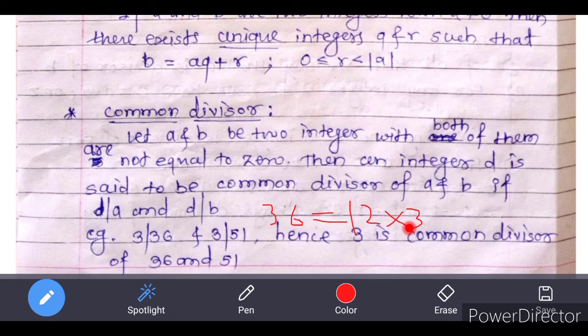Then by definition of divisibility, 3 divides 36. And 51 can be expressed as 51 is equal to 17 into 3. So 51 is also a multiple of 3. Then again by definition of divisibility, 3 also divides 51. Hence 3 is a common divisor of both 36 and 51.